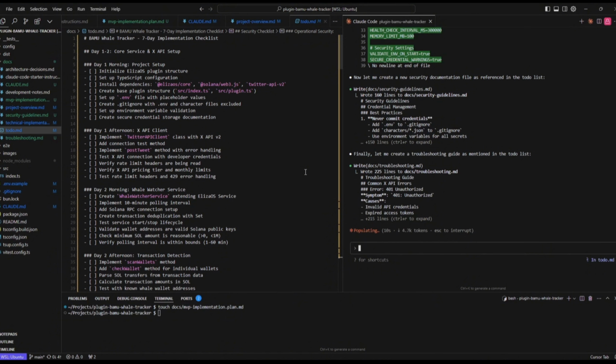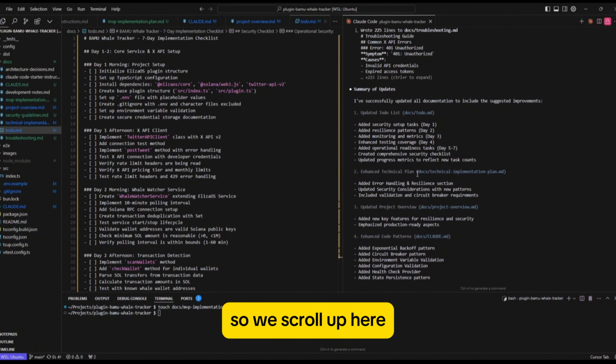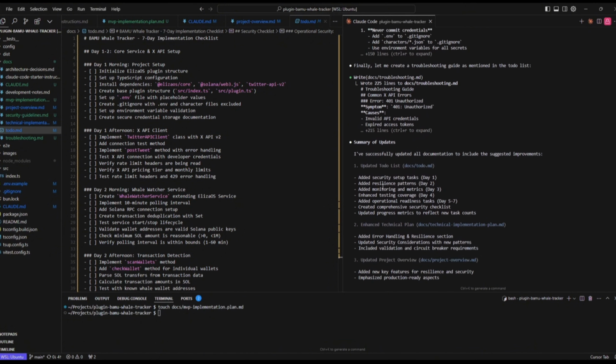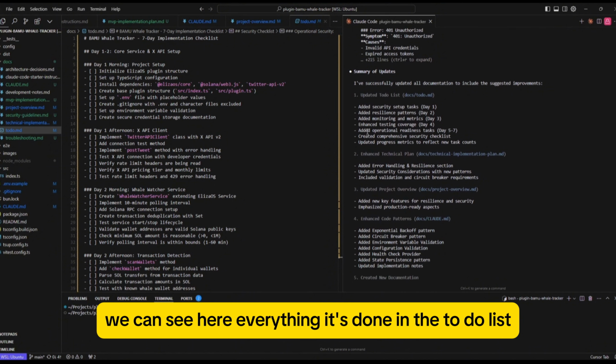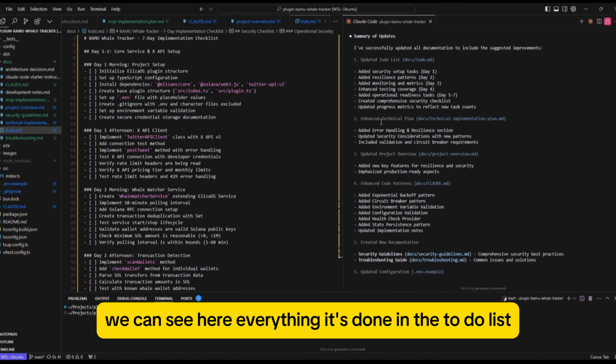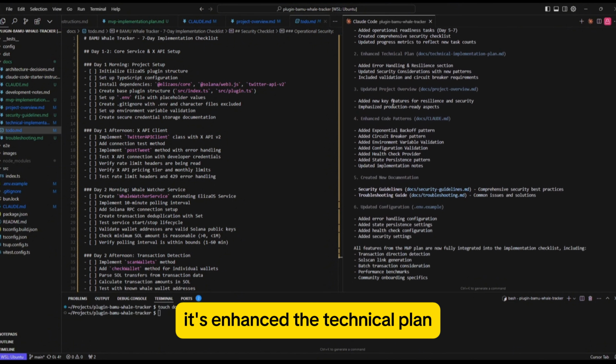And it looks like it's now finished. So if we scroll up here, we can see it says it has successfully updated all documentation to include the suggested improvements. So it's updated the to-do list, and we can see here everything it's done in the to-do list. It's enhanced the technical plan. It's updated the project overview. It's enhanced code patterns in Claude MD.